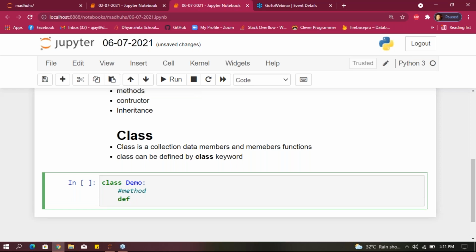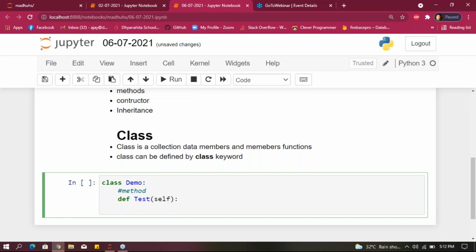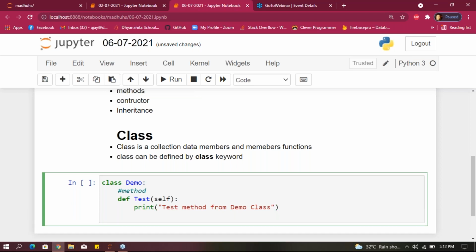To create a method, I define a method named test here, and self is a default parameter here. After that, I give a statement: test method from demo class. After that, return.